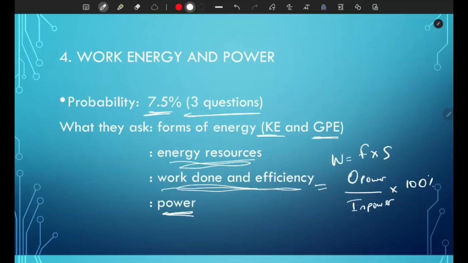This is also very common. I've seen it every single time. So make sure you know the formula for power, which is energy transferred per unit time or work done per unit time. And sometimes they give you powers in kilowatts, so make sure to watch out for that. If it's kilowatts, make sure to multiply by 1000 if we are required to, and the choices have units of watts.